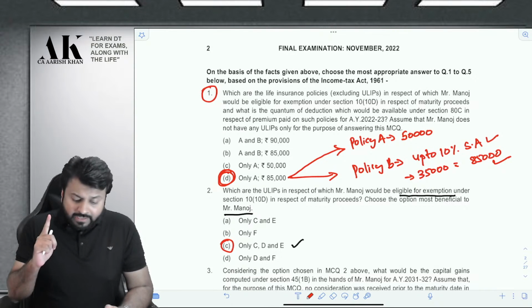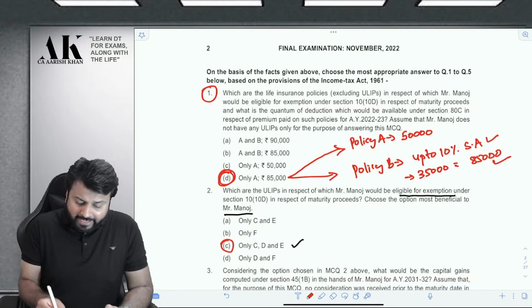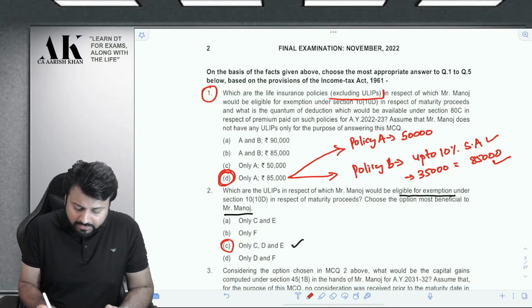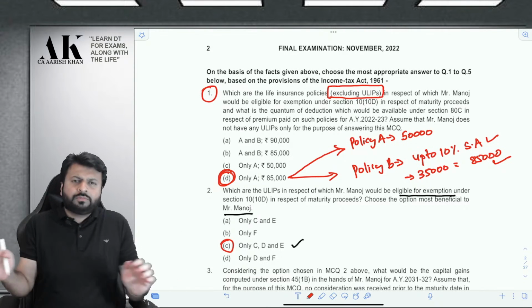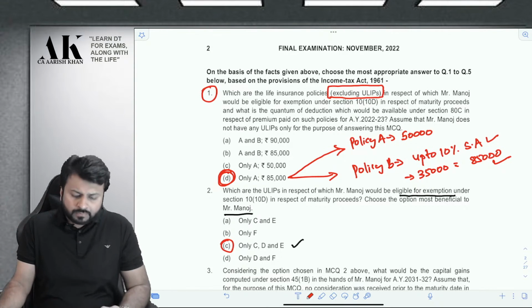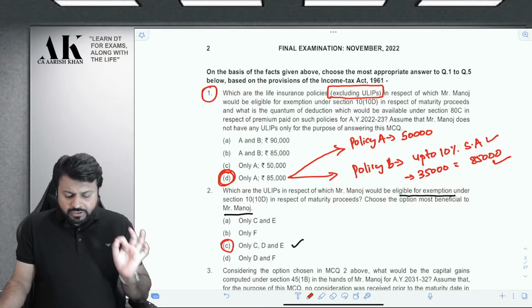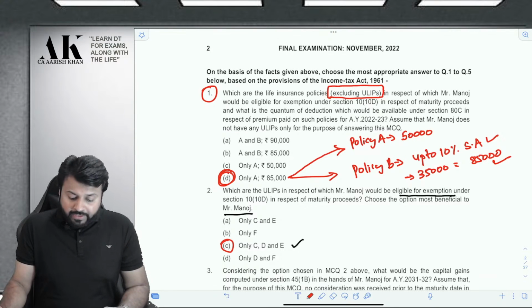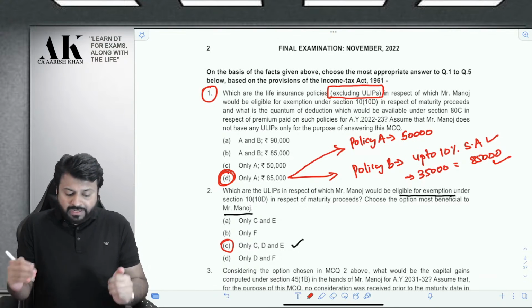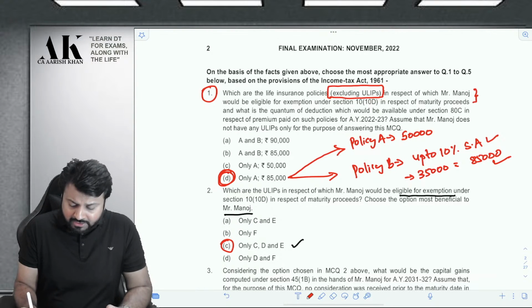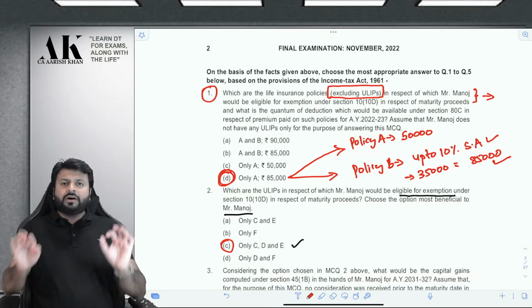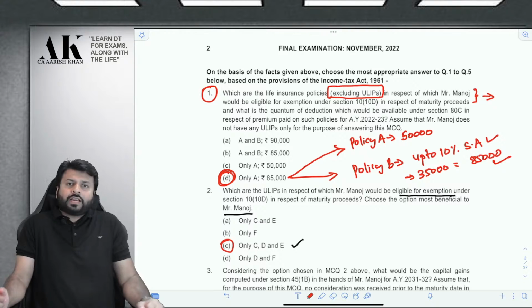Which are the life insurance policies excluding ULIP in respect of which Mr. Manoj would be eligible for exemption under section 10(10D) in respect of maturity proceeds? The first question is not on ULIP. It is on normal insurance policy. So ignore ULIP in the first question. This is the first part of this question, so let us try to solve that first.